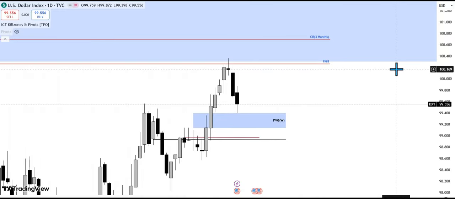Pairs that are positively correlated with DXY move together with DXY. If DXY is bullish, you want to see them also bullish. Examples are USDJPY, USDCHF. Pairs that are negatively correlated with DXY move the opposite of DXY. These are major pairs that have USD as the quote currency, or the second currency in the pair. Examples are EURUSD, GBPUSD, AUDUSD, and NZDUSD.